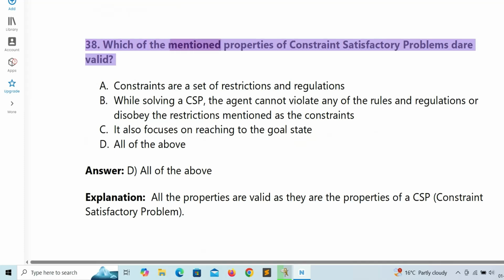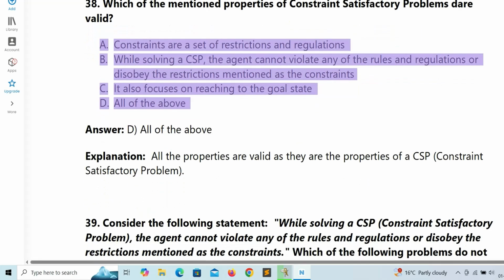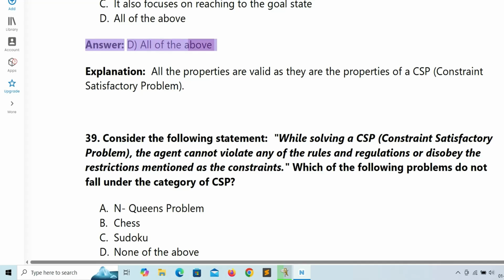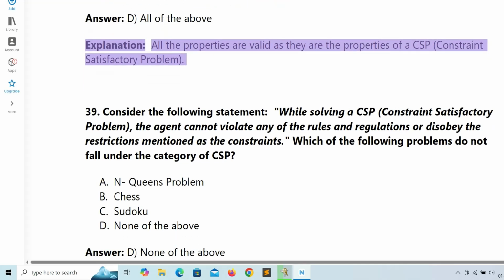38. Which of the mentioned properties of constraint satisfaction problems are valid? A. Constraints are a set of restrictions and regulations. B. While solving a CSP, the agent cannot violate any of the rules and regulations or disobey the restrictions mentioned as the constraint. C. It also focuses on reaching the goal state. D. All of the above. Answer: D. All of the above. Explanation: all the properties are valid as they are the properties of a CSP, constraint satisfaction problem.